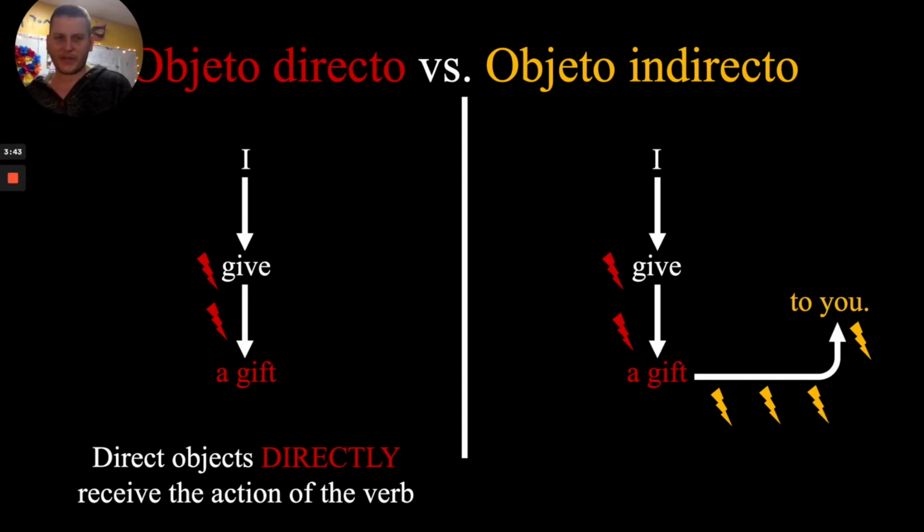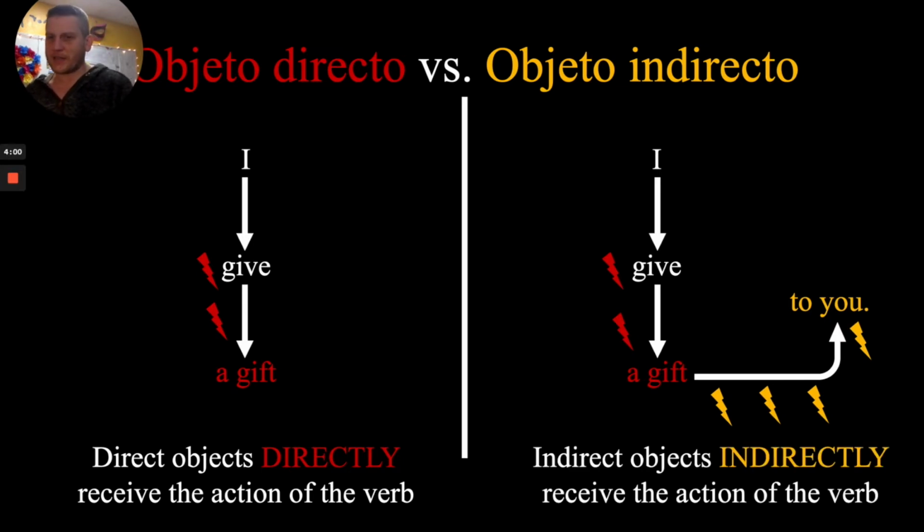Look at this flow of energy here. I give the gift, I act directly upon the gift, and then you receive that action by way of the gift. The energy flows from me to the gift to you. And that is how I think of indirect objects, is that they indirectly receive the action of the verb. The thing that is given, direct object. The person to or for whom it's given, that's our indirect object.